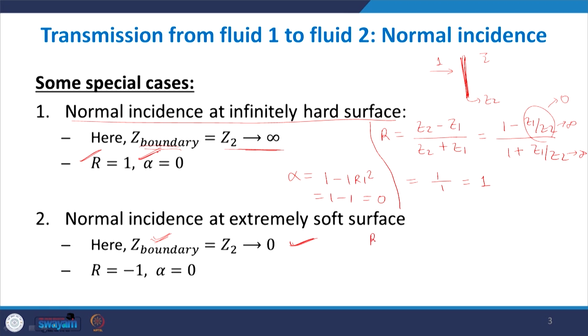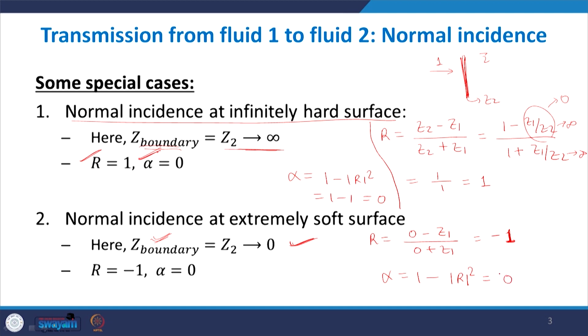In that case, R will be (0 minus Z1) divided by (0 plus Z1), since Z2 is 0. So it will be minus 1, and alpha will be 1 minus mod R square, which is again 0.